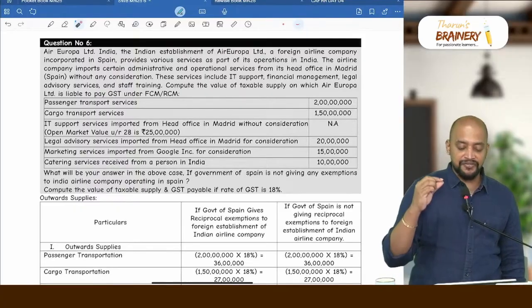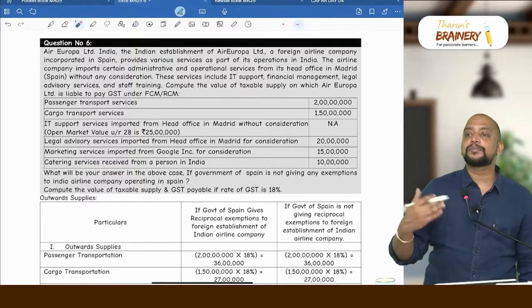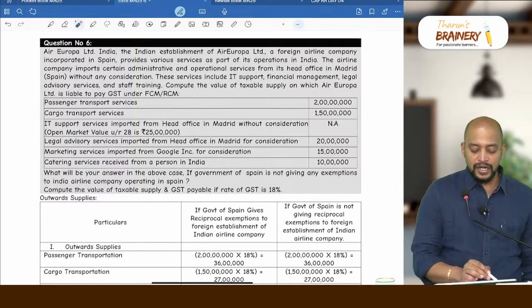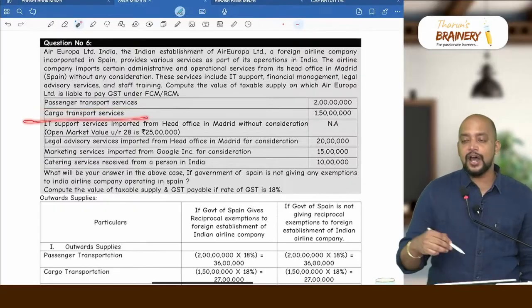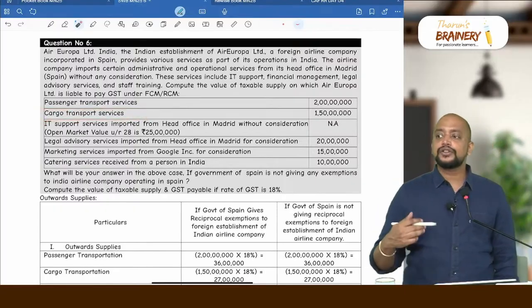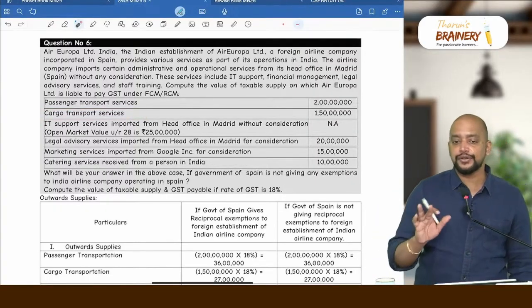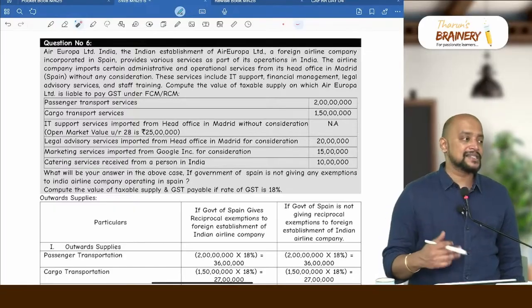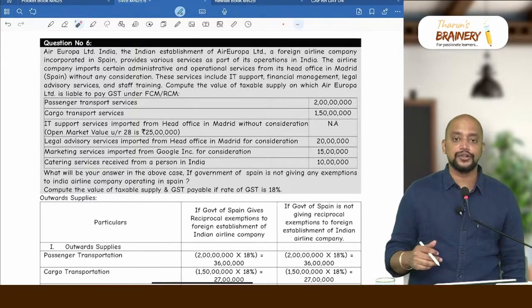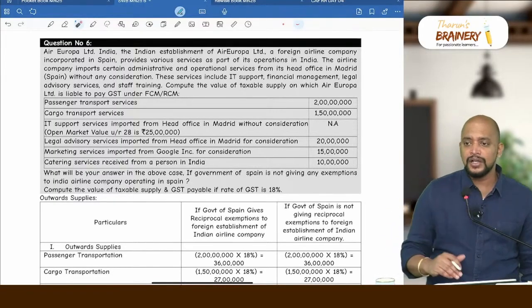Now, starting with the first point. First, their outward supply you see. Outward supply is what? Passenger transportation, cargo transportation services. So they need to pay GST on that. For that there is no exemption. So whether we have any exemption for passenger transportation, cargo transport service of airline, no, that will be taxable.